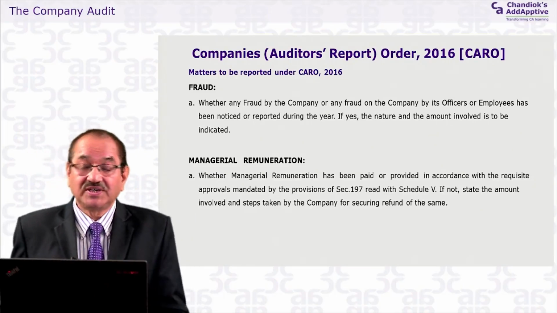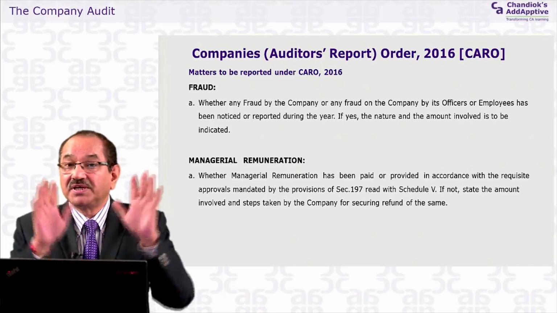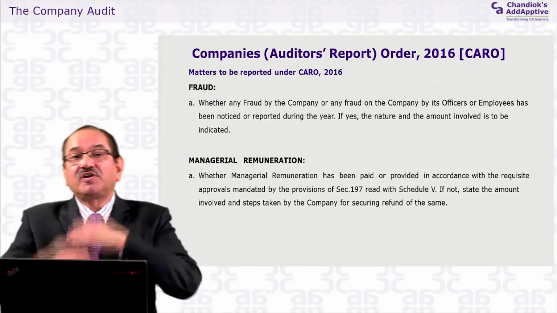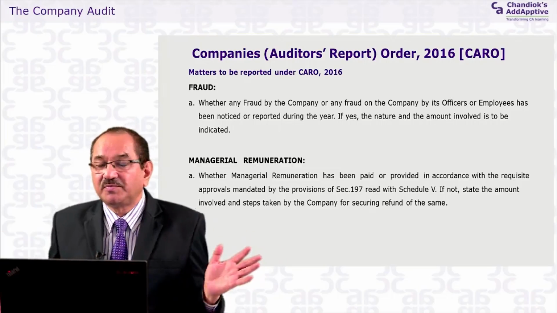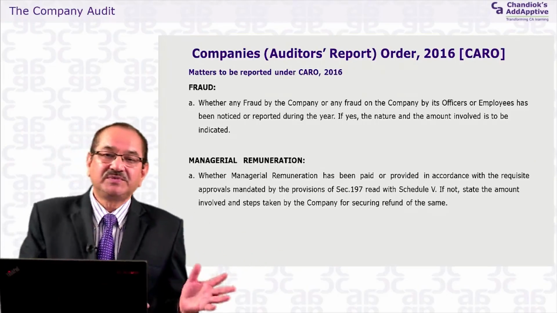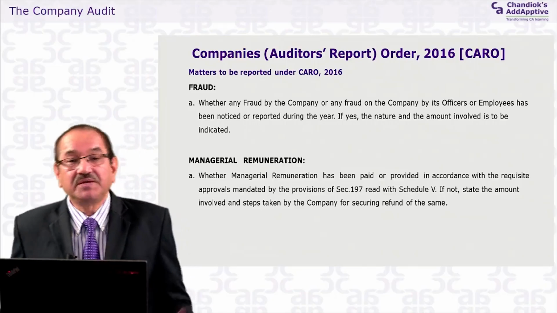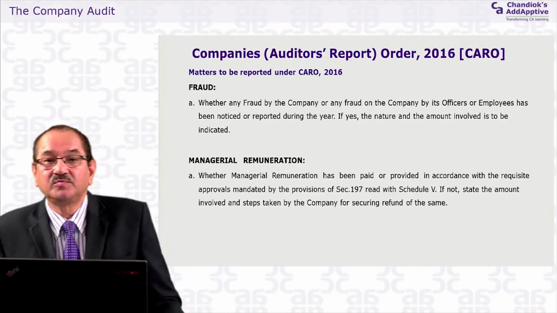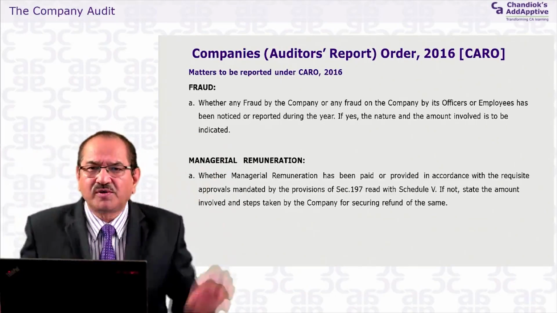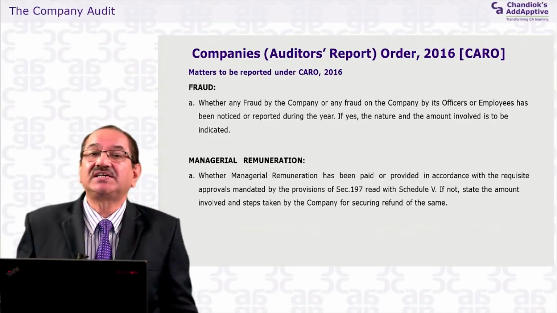As you know, section 197 talks about managerial remuneration, and it applies only to public limited companies. It does not apply to private limited companies. There is a procedure for calculating the profits. The maximum managerial remuneration is 11%. If there is one managing director, then 5%. If there are more than one director, then 10%. And if there is more than one director with one managing director, the total overall limit is 11% of profit. How the profit has to be computed is also prescribed under the Companies Act.